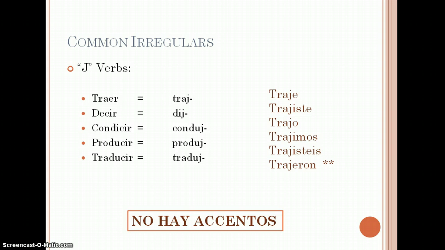So traje, trajiste, trajo, trajimos, trajisteis, trajeron. And notice there is a star by the third person plural because with this one you drop the I. With those J verbs, there is no I in the ellos, ellas, ustedes form.